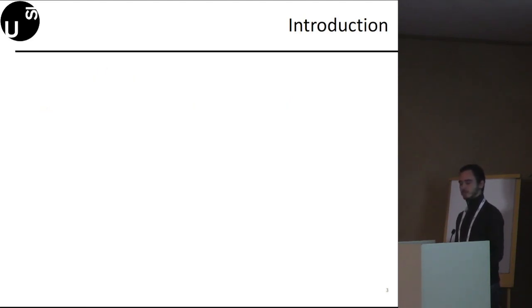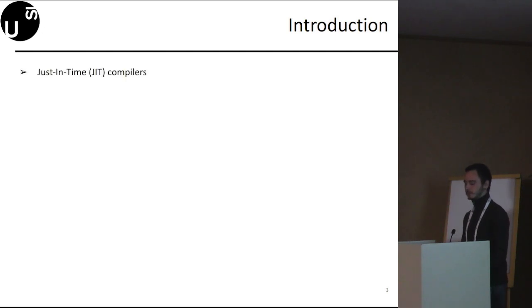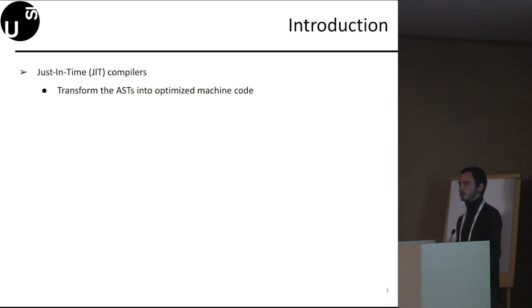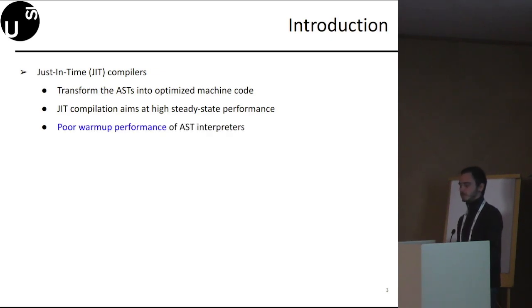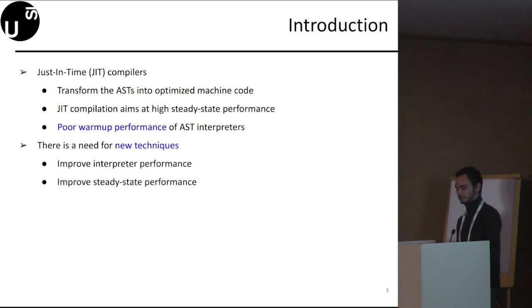Most of the research has focused on development and optimization of just-in-time compilers that transform ASTs into optimized machine code. In particular, just-in-time compilation aims at high steady-state performance. Unfortunately, poor warm-up performance remains an open problem for AST interpreters. For this reason, there's a need for new techniques that improve both interpreter and steady-state performance.